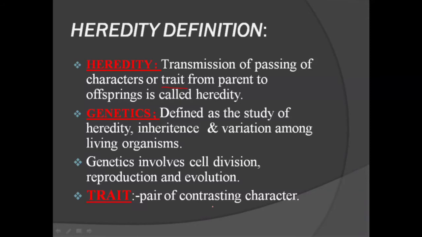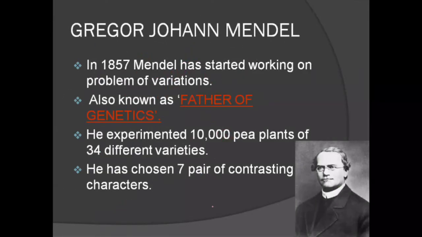You have heard of Mendel. Who is he, what did he experiment on, and why did he come into this topic heredity? Gregor Johann Mendel. In 1857, Mendel started working on the problem of variations or characters that pass from one generation to another generation. He did experiments on pea plants. As he was a monk, he didn't do experiments in any university or laboratory. He simply did his experiment in a monastery garden.